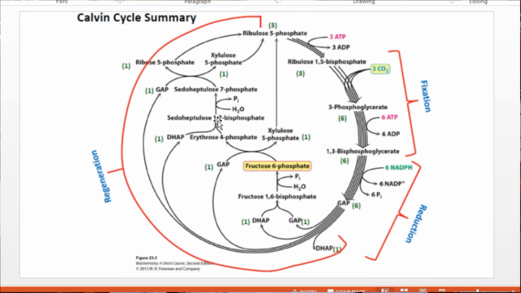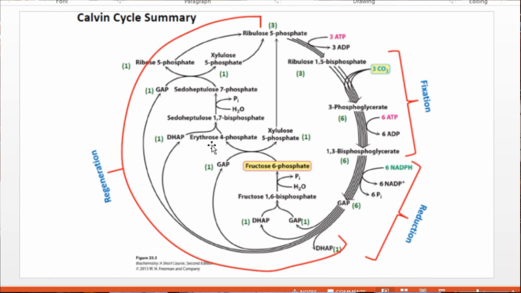The xylulose 5-phosphate is directly converted into ribulose 5-phosphate with the help of phosphopentose epimerase. The erythrose 4-phosphate, which is an aldehyde, combines with the DHAP, and we have 4 carbons in erythrose and 3 carbons in DHAP, so total 7 carbons.